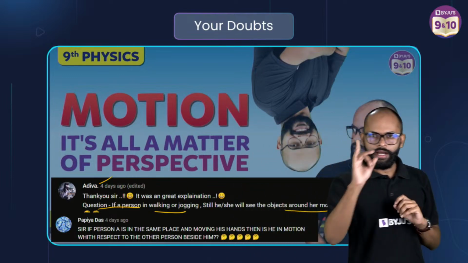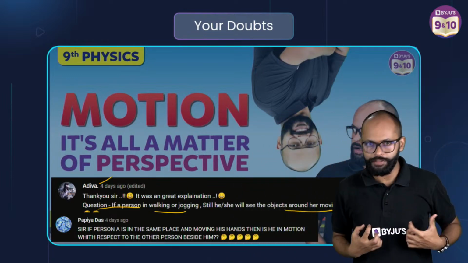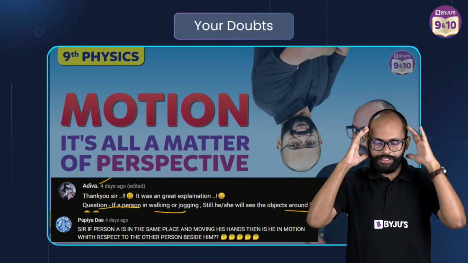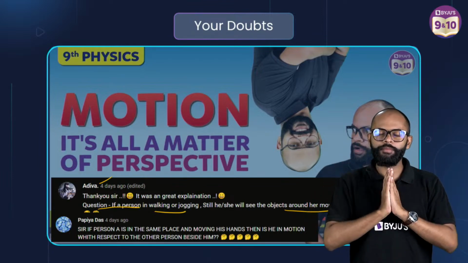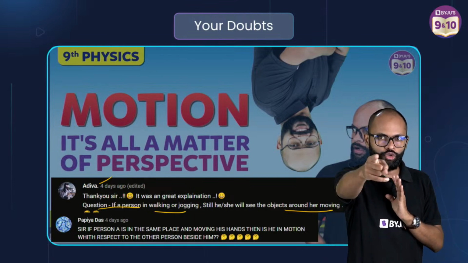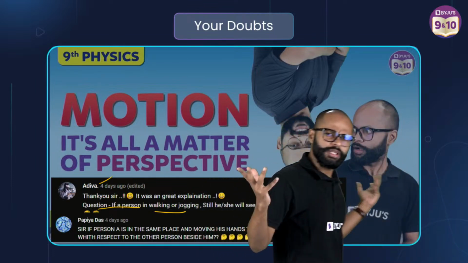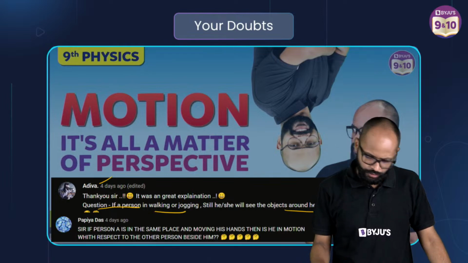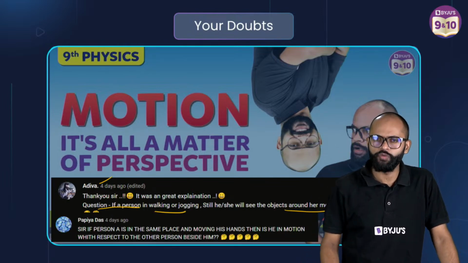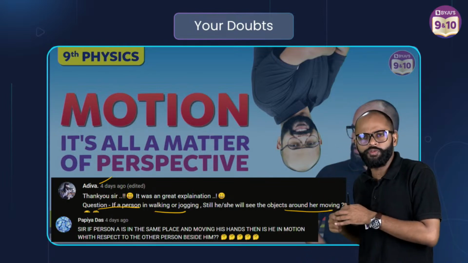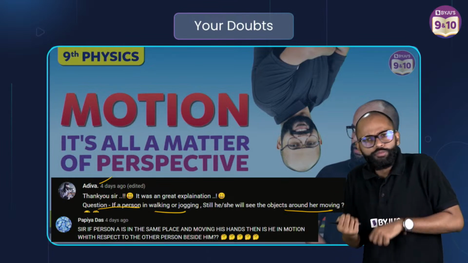So again, I explained in that session that the observer, forget for a minute that I know that I am moving, I am at rest, but what will I see? I will see you going backwards. Simple, okay? As simple as that. So yes, the person will see the objects moving. When you move in a car, things move backwards for you. When the speed is less, they just move slowly.